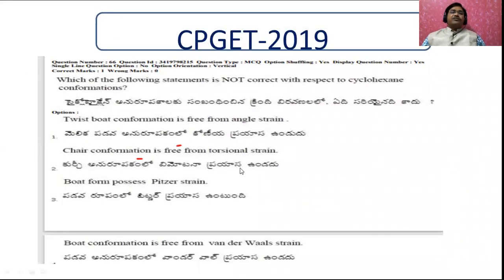Now, which of the following statements is... you have to read the question properly. If you are unable to read the question properly, you will miss this type of thing. The question includes "not", and sometimes in over enthusiasm or over tension we will miss this "not", and we will tick the correct statement only.